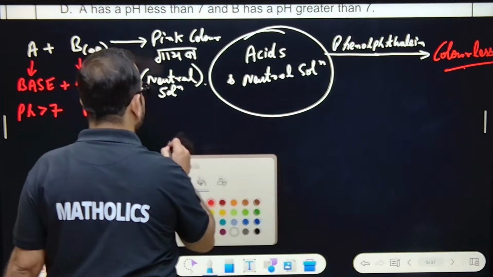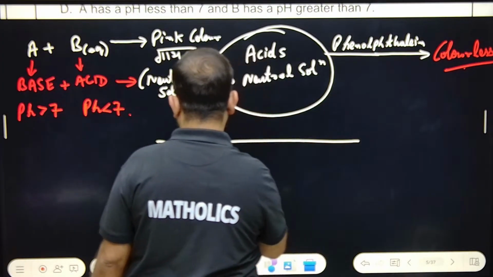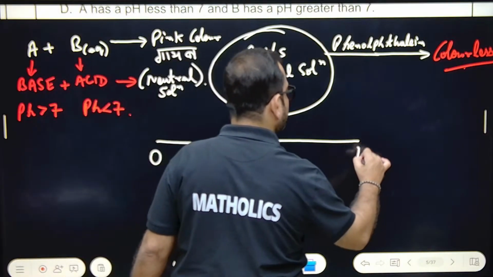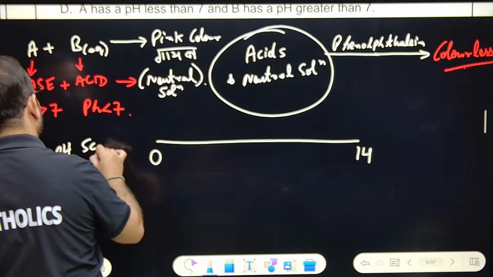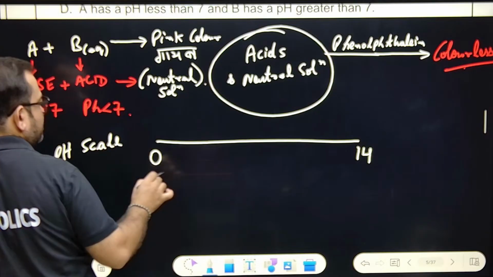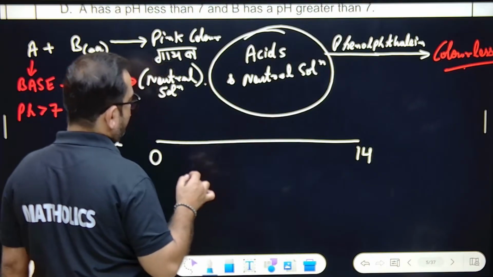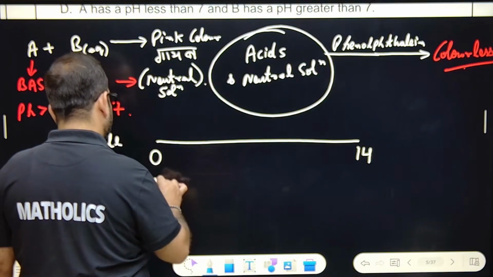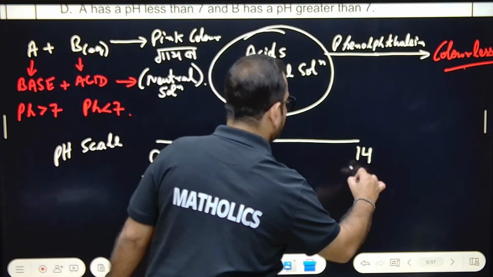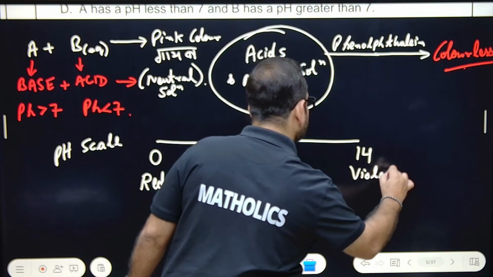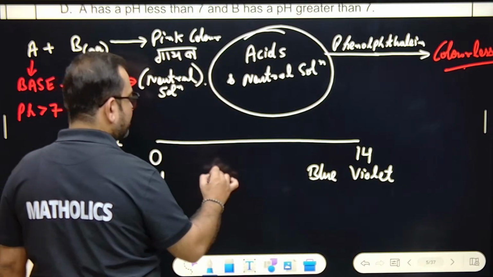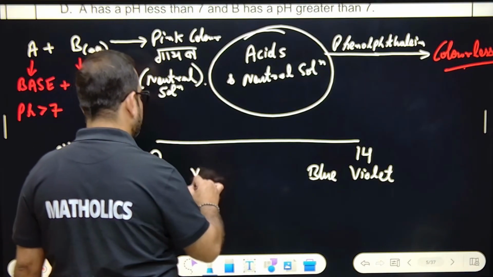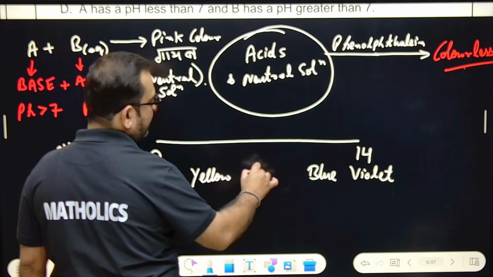This is the universal scale from 0 to 14. The pH scale, or you can call it the universal indicator scale also, by colors. Okay, so this is red color, right, and this is violet towards blue. Violet, here it's blue. Then it comes yellow, light yellow, orange like this.